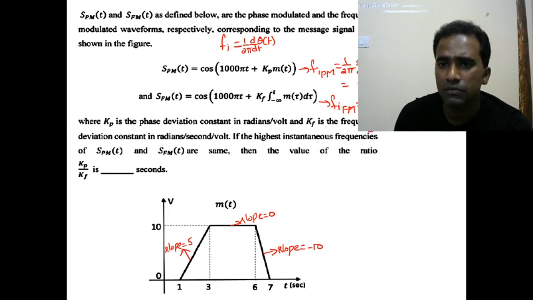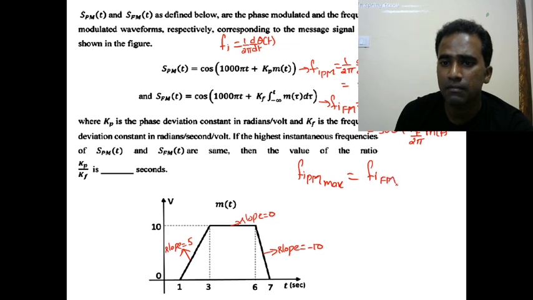So this is equal to 500 plus kf divided by 2 pi into m of t, because differentiation and integration you can think of as getting nullified, so what remains is m of t. So the maximum value of instantaneous frequency of PM is the same as the maximum value of instantaneous frequency of FM.